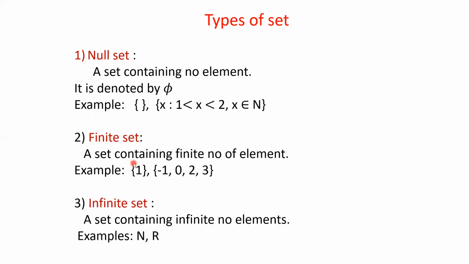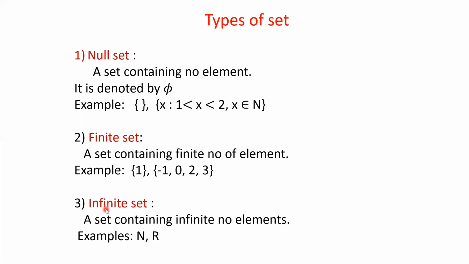Finite set means a set containing a finite number of elements. For example, within second bracket, {1}, there is only one element. Another example, within second bracket, {-1, 0, 2, 3}, there are 4 elements. So in this way, we can consider many examples.